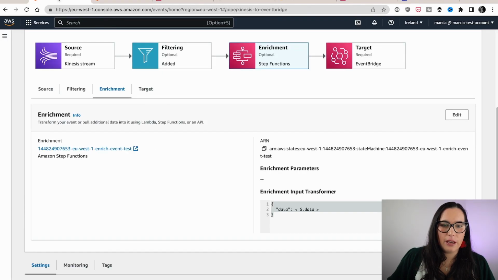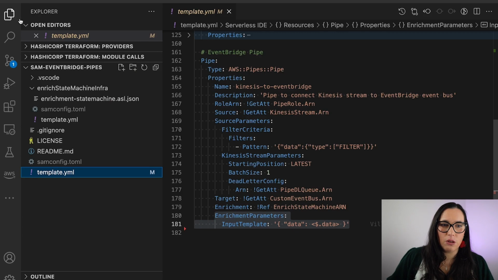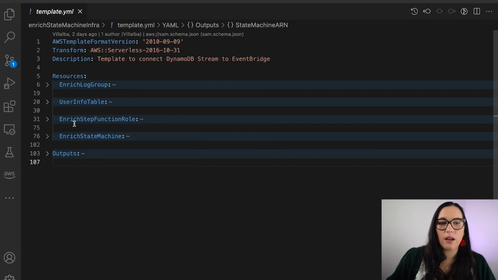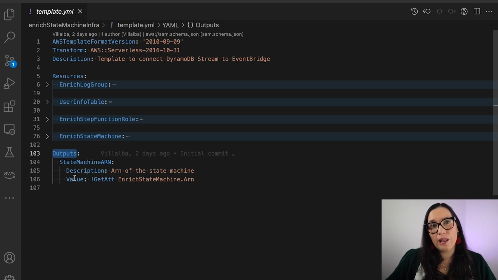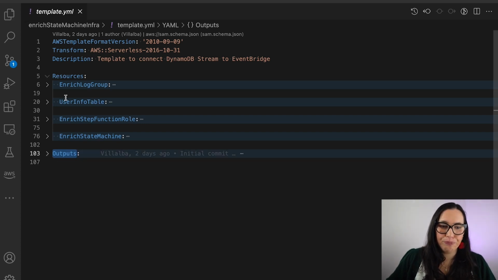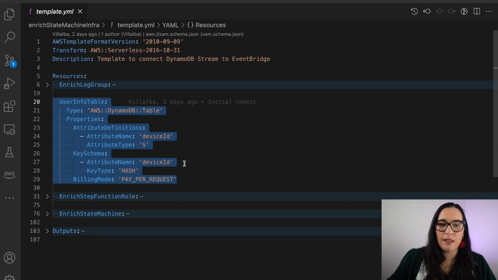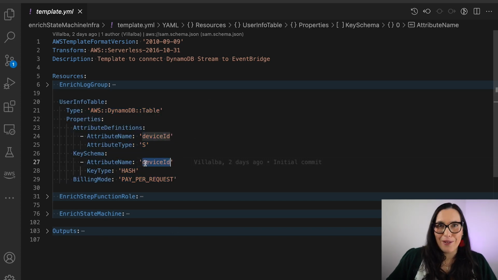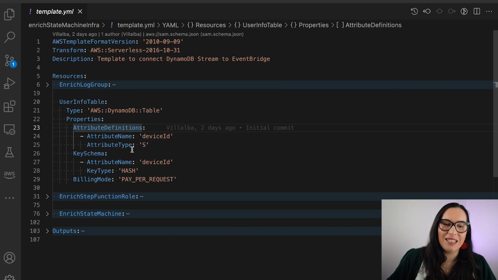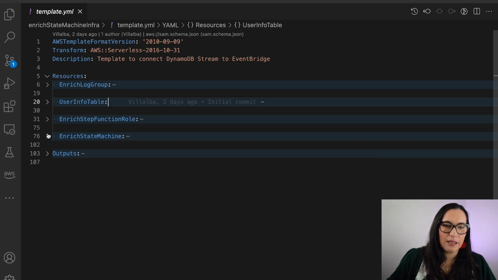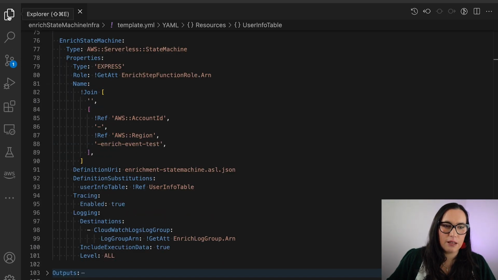So we said here that we have this enrichment and we have a state machine. The state machine is also defined here. I put it as a separate stack because it's easier, but you can put it all together. You need to provide the ARN of this stack that is in the outputs to deploy the other stack. So it's one of the parameters. And here we have a Dynamo table that has this device information. It basically has device ID and maps to a user ID. And then it has a state machine here that does a few things.